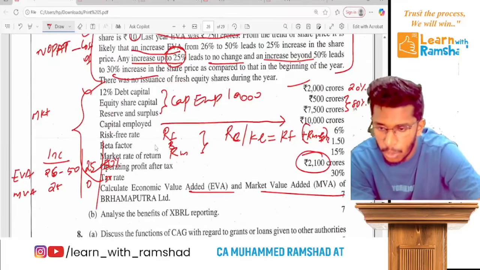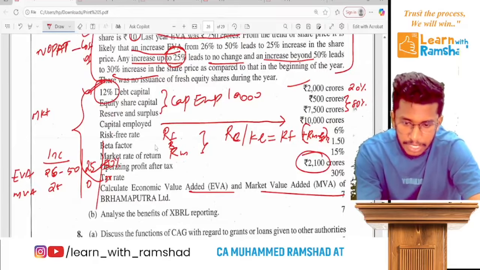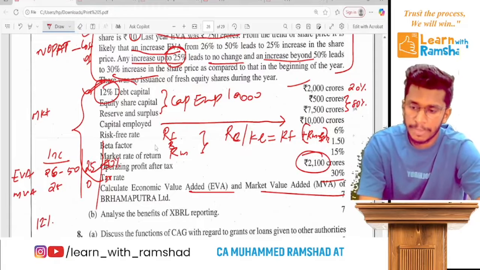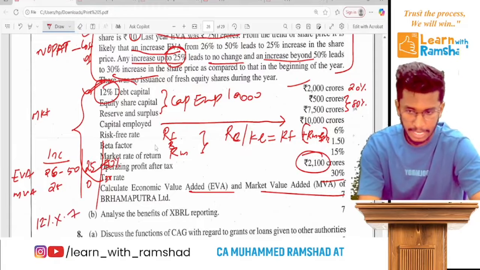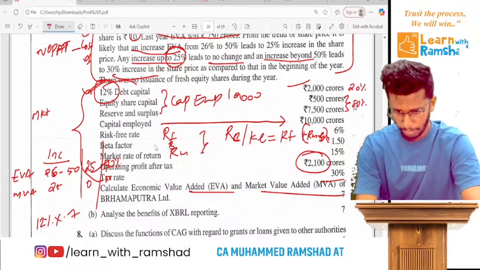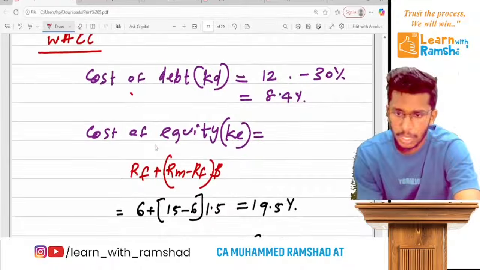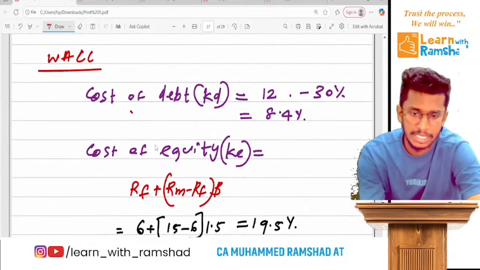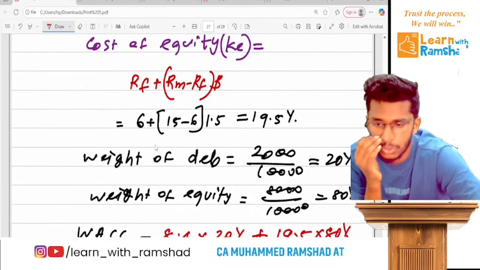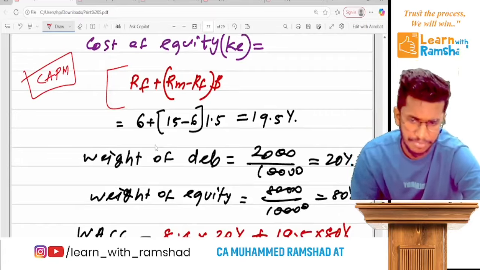So this is the cost of debt, but there is a tax rate of 30%. So we have to convert it into the post-tax rate. For that, 12% into 0.7. Ready? Now cost of equity you will get by substituting this formula. So here cost of debt, that is KD, post tax, you will get 8.4. Cost of equity by substituting this CAPM formula, which you have learned in FM and SFM many times.